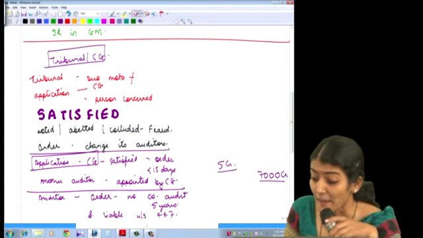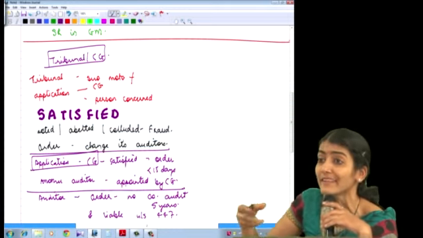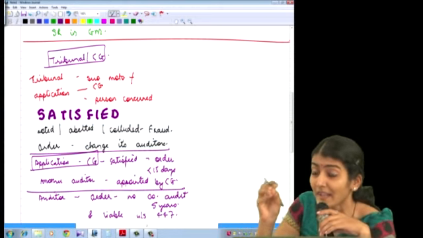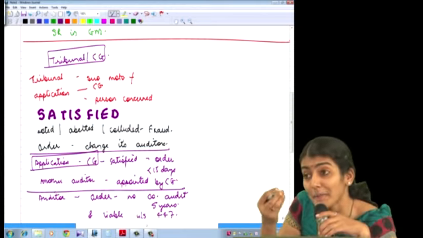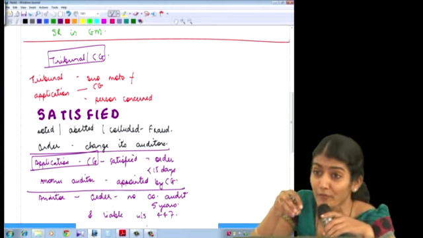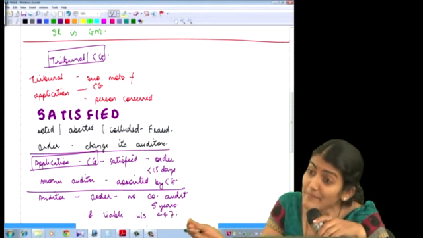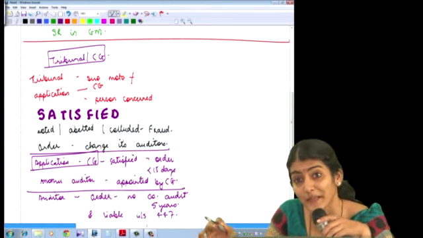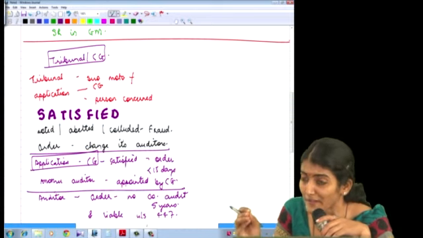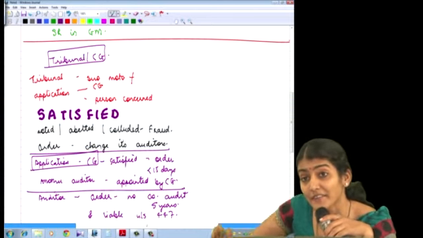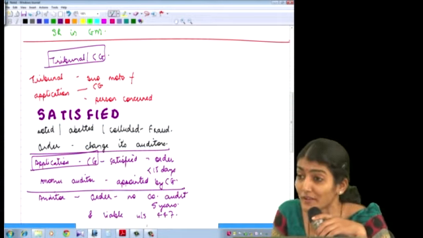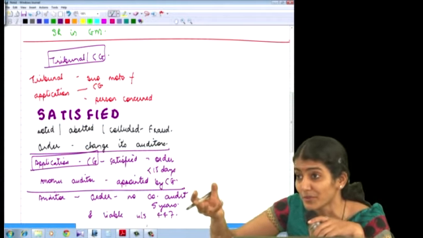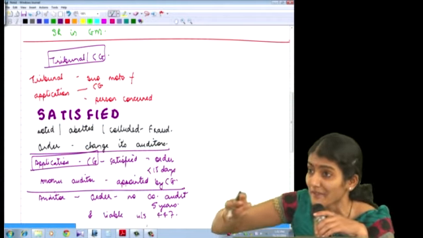You understand? That is why the Companies Act 2013 has learnt its own bitter lessons. And that is why now they have not prescribed any particular amount of penalty. Now what do they say? The amount of fine will be at least equal to the amount of fraud, which may extend to 3 times the amount involved in the fraud. So that's a better way of drafting. If your fraud is of 7,000 crore, then at least 7,000, and which may extend to 3 times the amount involved in the fraud, meaning up to 21,000 crore. Now it is proportionate to the fraud which you do. Not that if you do a 7,000 crore fraud, you have to pay a 5 crore penalty.